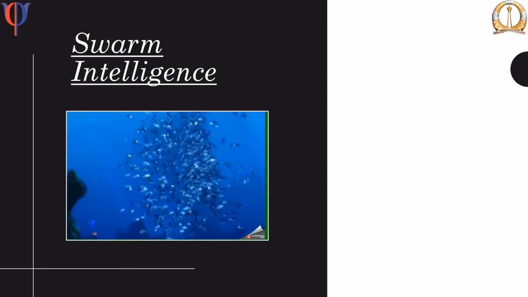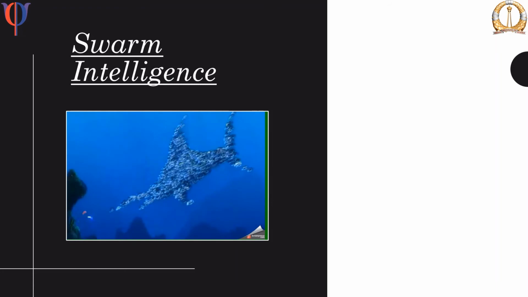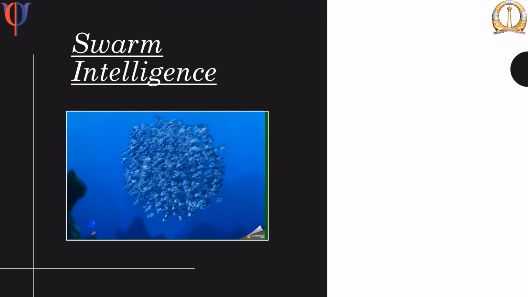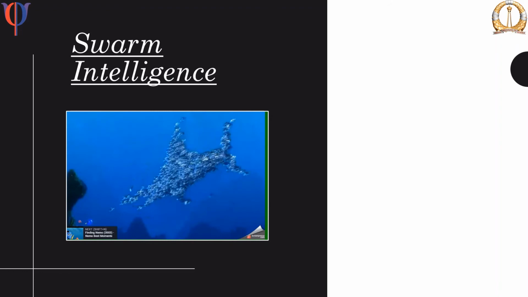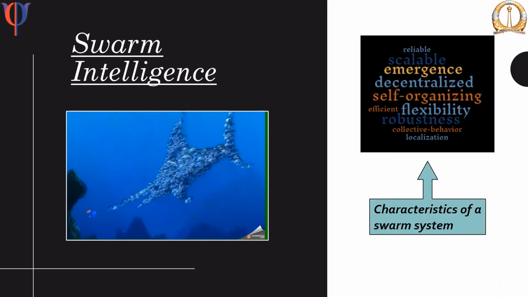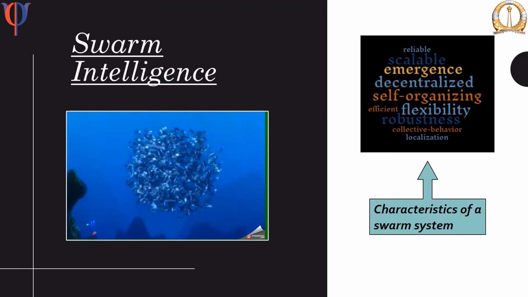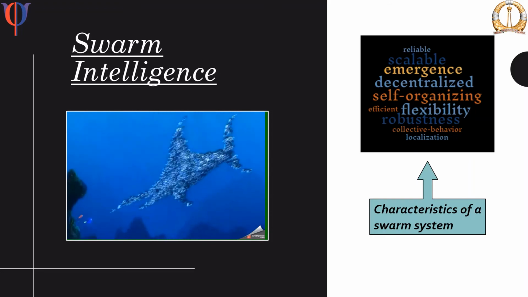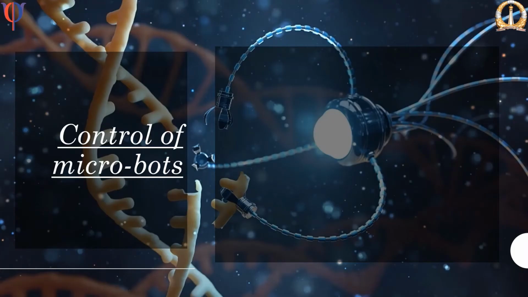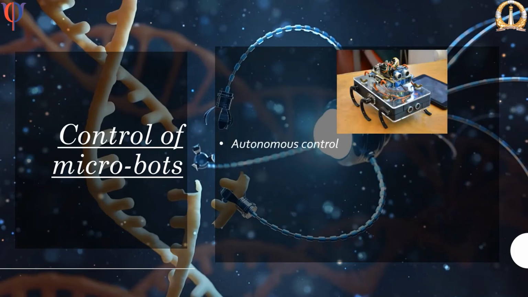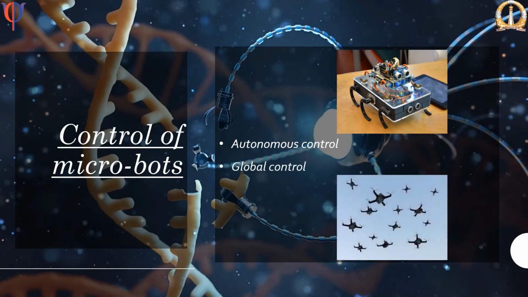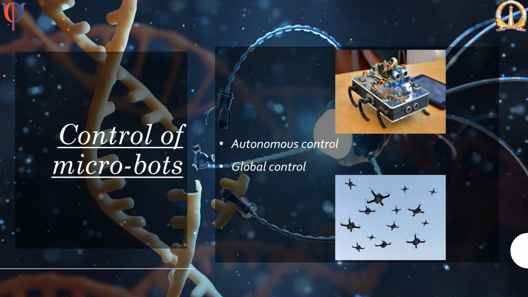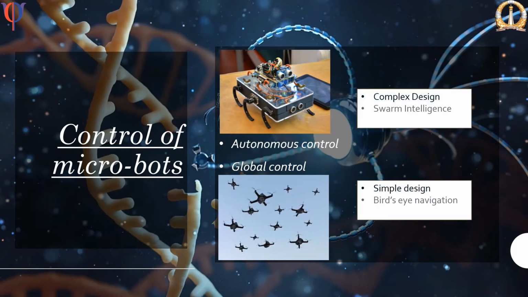A microbot cannot do much alone by itself but can do wonders when in a swarm. Thus, swarm intelligence comes into picture. These are some of the characteristics of a swarm system which indicate the advantages it has over a single complex robot. Control of a swarm or a group of microbots can be done in two ways. Autonomous control, where each individual bot is active and makes local decisions. Global control, where bots are passive and are controlled by an external central system. These are some of the differences between the two types of control.